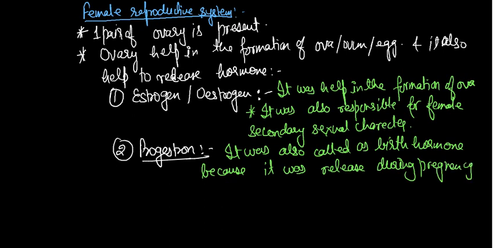So these two hormones will be released there. Clear or not? So one pair of testes is present in male and one pair of ovaries in female.